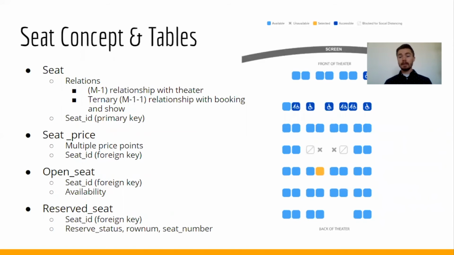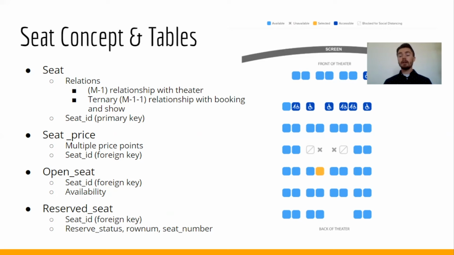Next, we have the seat. So for the seat, we have different prices based on different variables. And we also have the seat, which is another super type with two disjointed subtypes. So we have an open seat and a reserved seat entity type. So the reserved seat is going to need much more information.